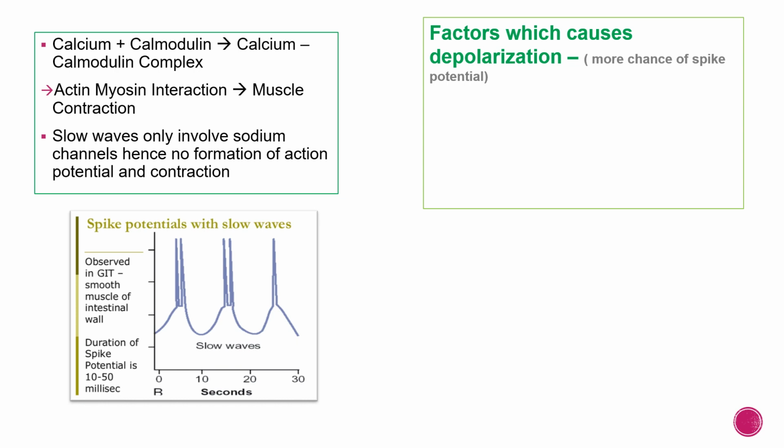Any factor which causes hyperpolarization, that is, which causes the membrane to become more negative, will decrease the chance of an action potential. You will know more about these when you do action potential and muscle contraction. So just know that factors which cause depolarization will increase the chance of spike potentials. Factors which cause hyperpolarization will decrease the chance of spike potential development.